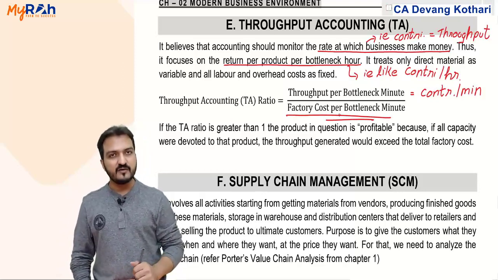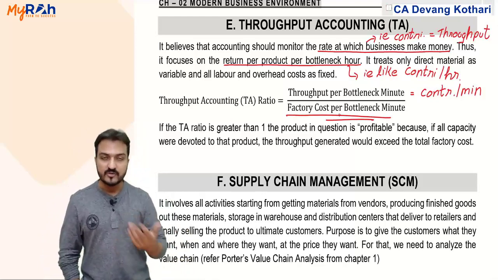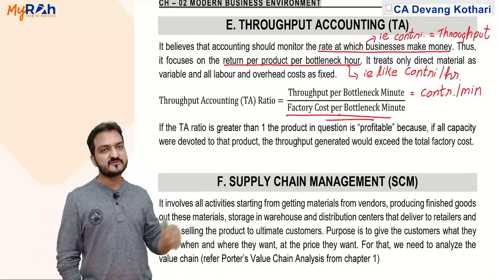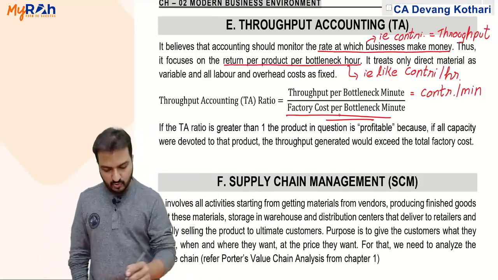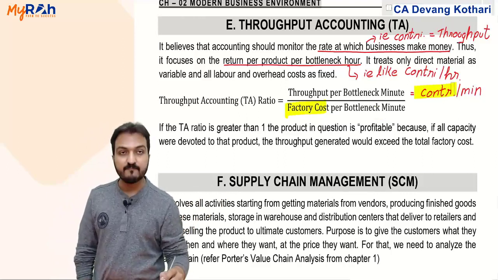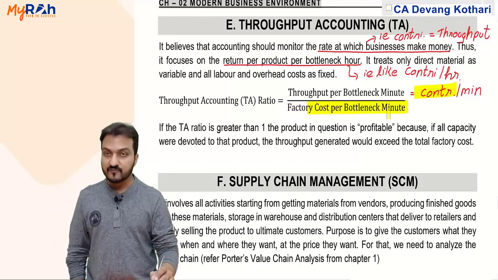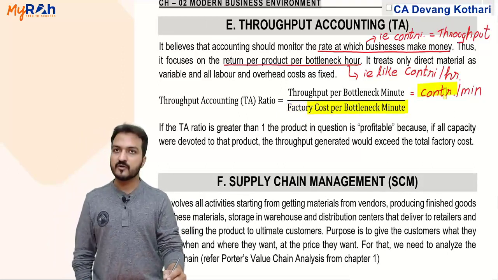Now what does this indicate? This indicates that out of my factory cost, how much was contributed by this product? Out of my total factory cost, how much was contributed per minute by this product?